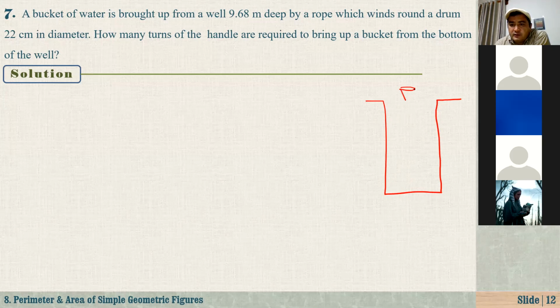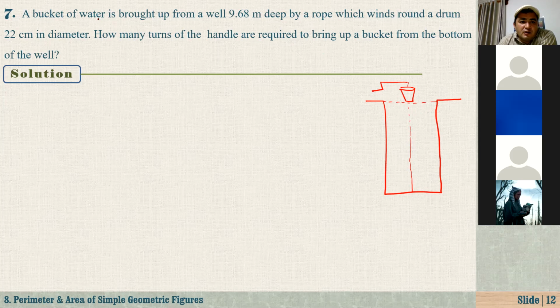This one is the handle, and as you turn this, you can bring the bucket down, and here we have water. Fill this water, pull this up again, and you can get water like this. So that is a kind of well.